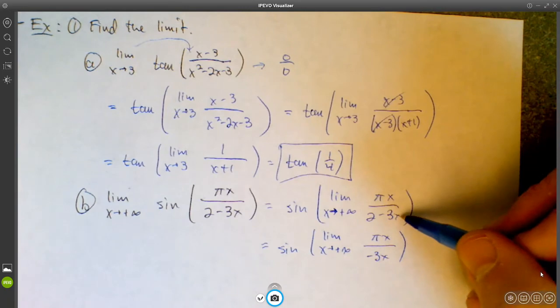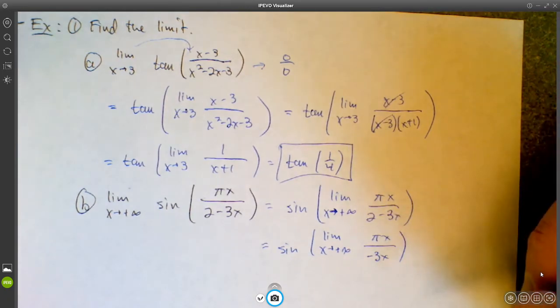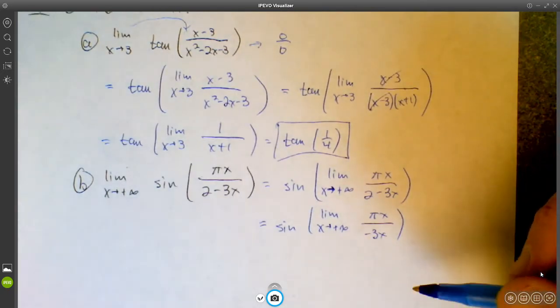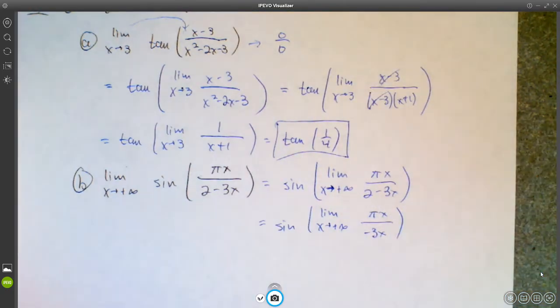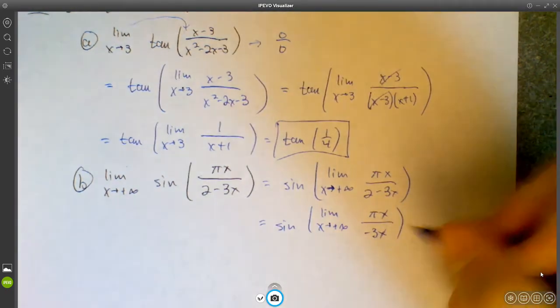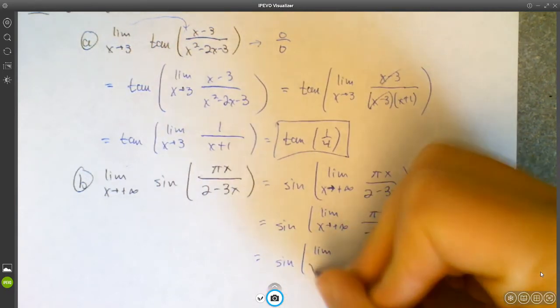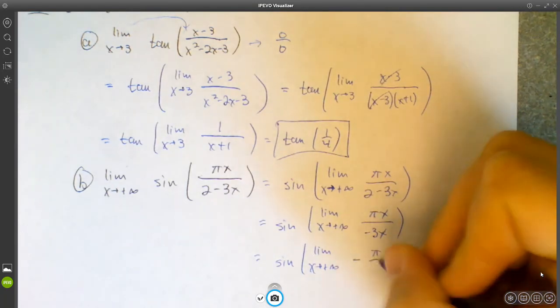Once x gets really, really big, this 2 is not going to matter, right? It's not going to change the value by much. And the benefit to this is that we can now cancel the x's. We get sine of the limit as x approaches positive infinity of negative pi over 3.